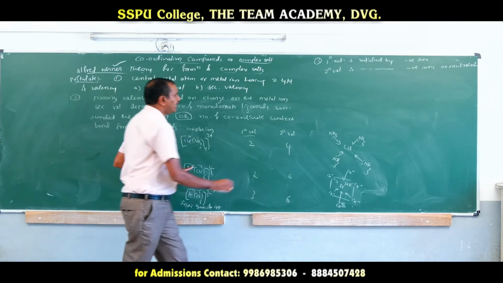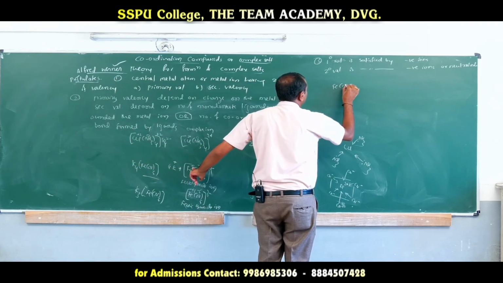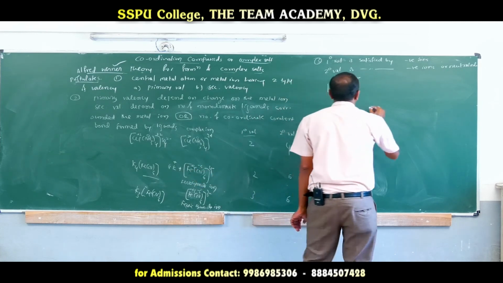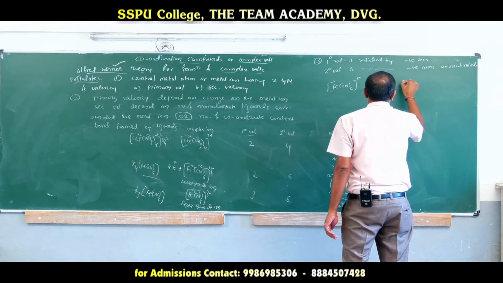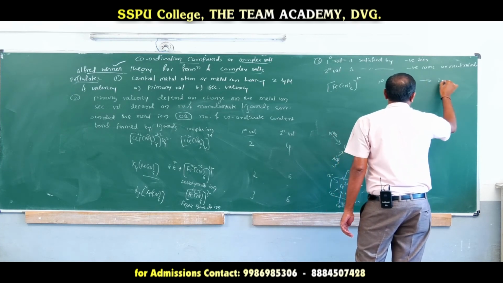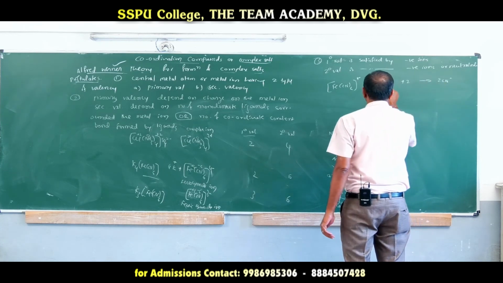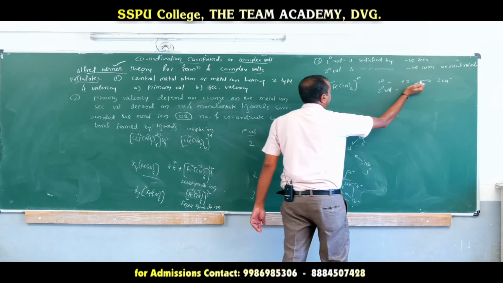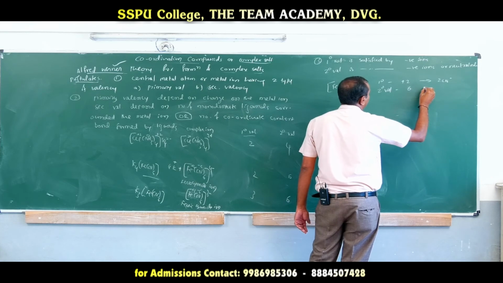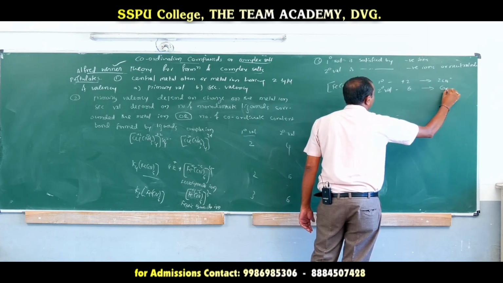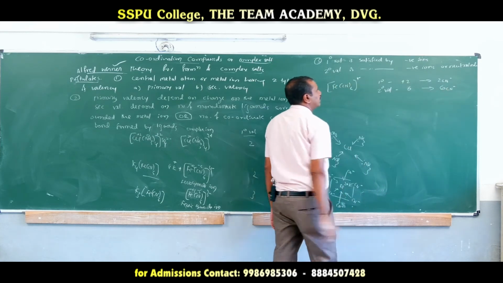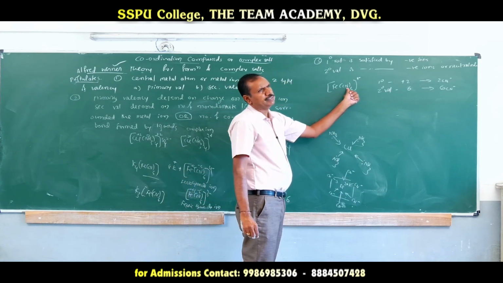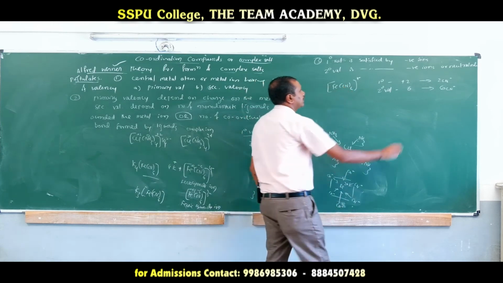The primary valency in case of Fe(CN)6 4 minus: see, primary valency is +2, which is satisfied by 2 cyanides. Secondary valency is 6. Secondary valency 6 is satisfied by 6 cyanides. Why? Secondary valency is satisfied by either negative ions or neutral molecules. Who is the negative ion? Cyanide only. Secondary valency 6 is satisfied by 6 cyanides.